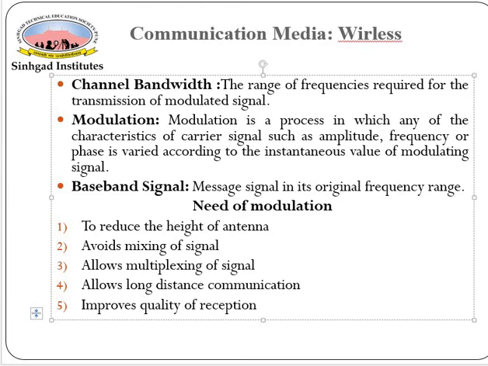This is known as multiplexing. It allows long distance communication, and it improves the quality of reception. Modulation reduces the effect of noise, and thus it improves the quality of reception. So that's why these 5 points are the need of modulation.